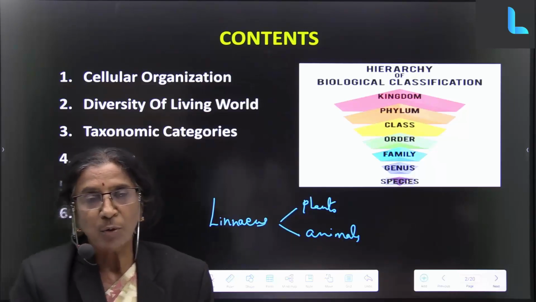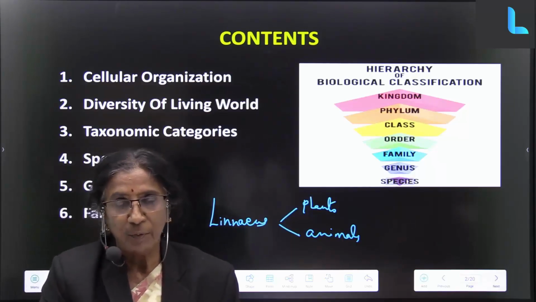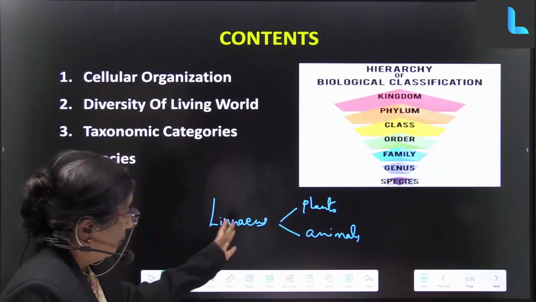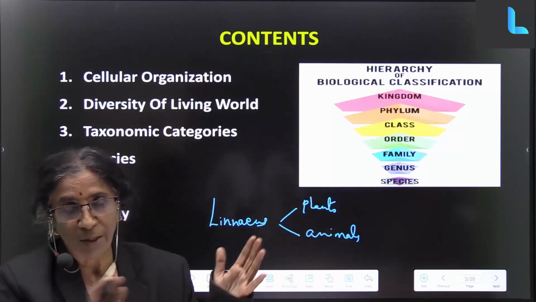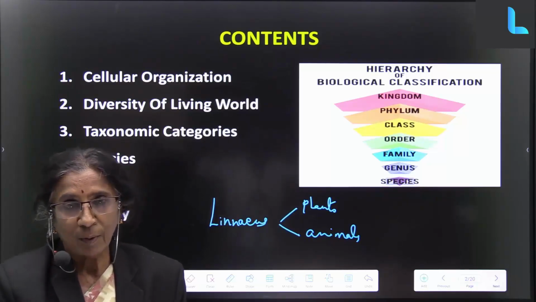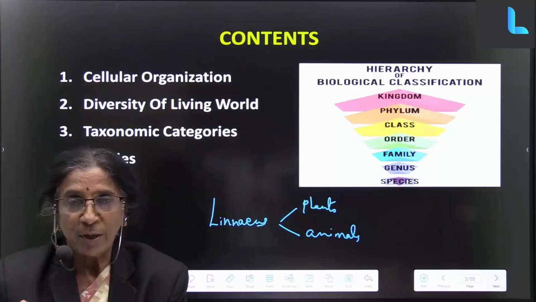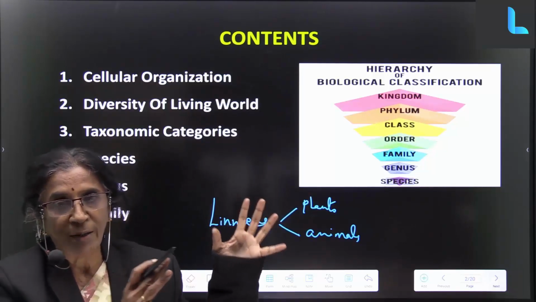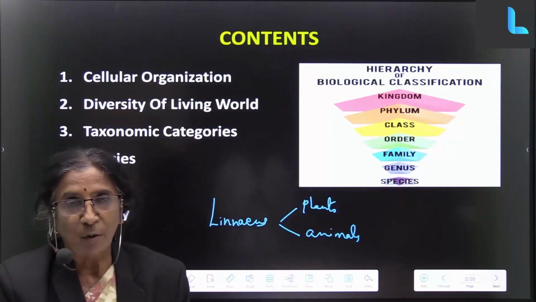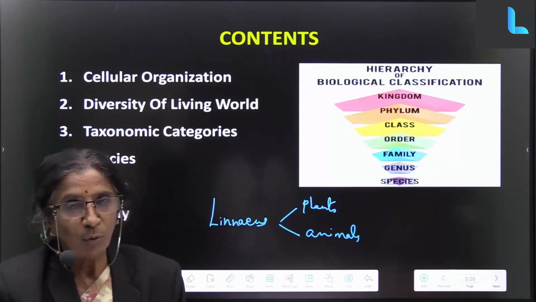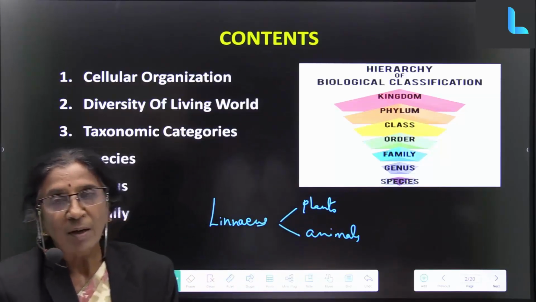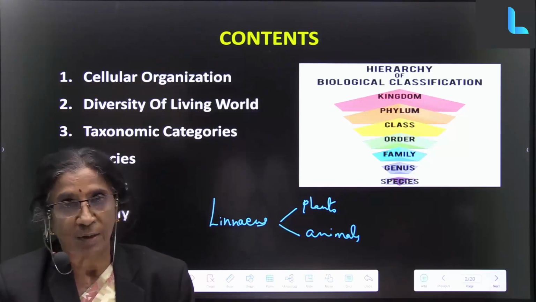Similarly, we want to study all the living beings now. We cannot simply start with some animal or some plant. Even though Linnaeus segregated all the living beings into plants and animals, just imagine you make one shelf for all the text related to studies, and all the books related to stories, fictions or novels in one. Again it becomes such a huge problem to select the particular book that you want. In the same way, this is a very haphazard way of classification.